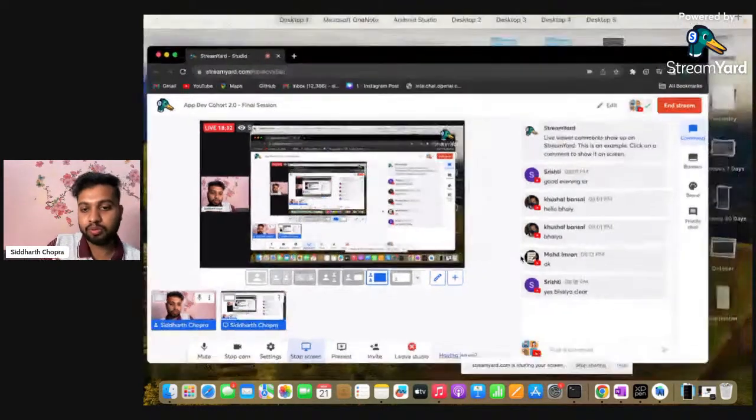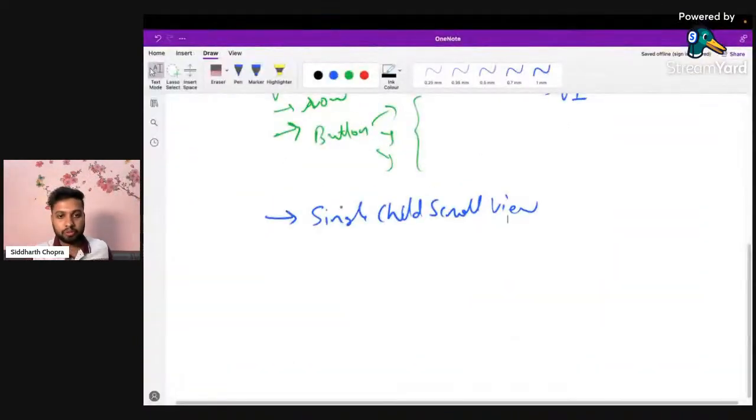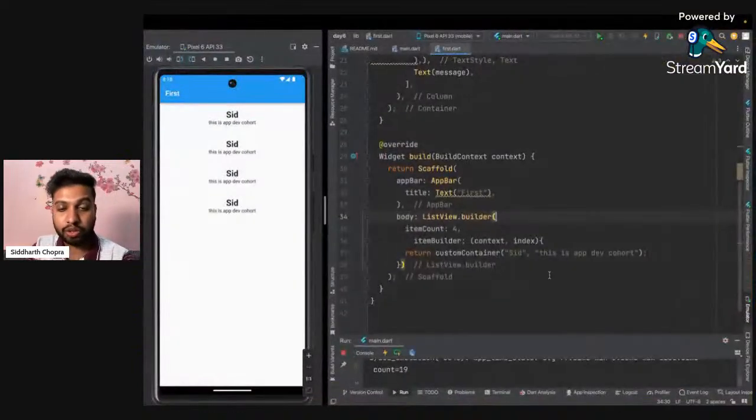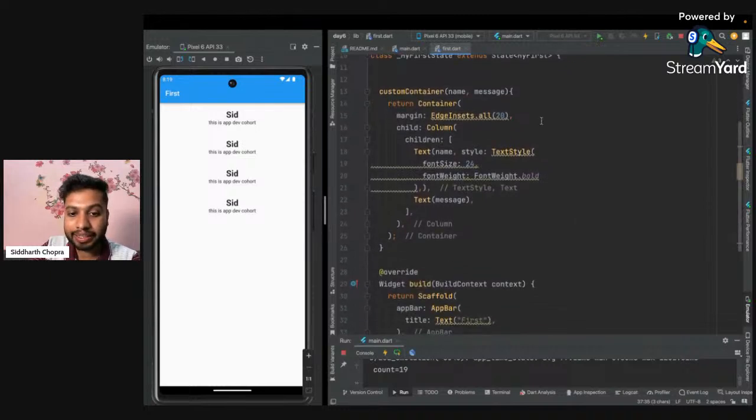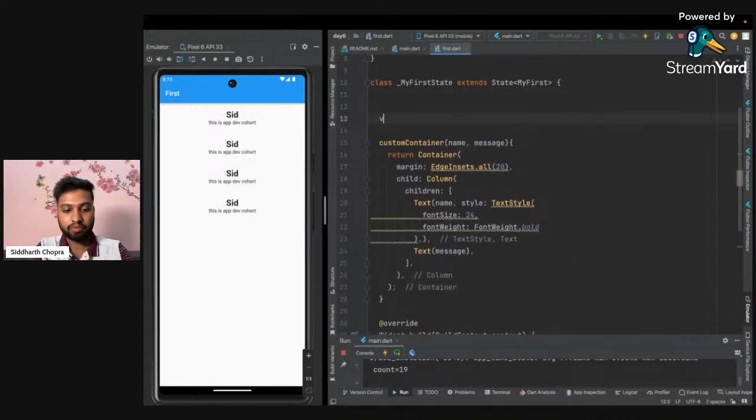Okay, so as it is clear, I'm moving to something new. Again, what I want is a separate name and a separate message as well. So for that, instead of typing the name and the message like this, I will create another variable with the name, for example, name. As the name here is not a single value but will contain multiple names, I will create a list of names.